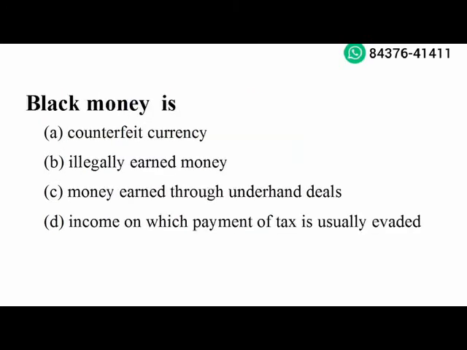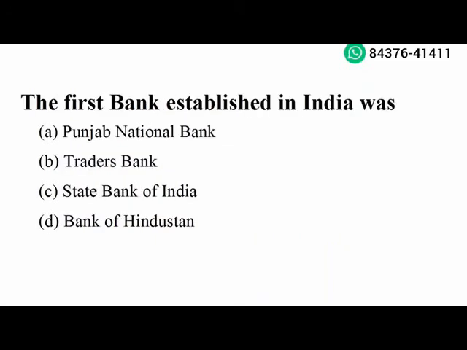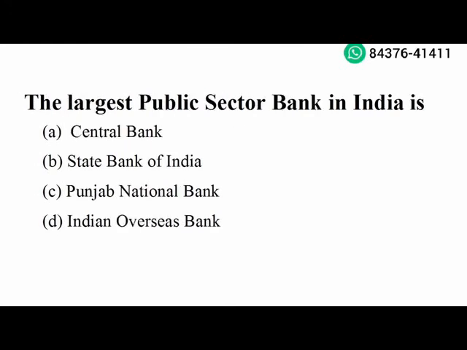Next question. Black money is income on which payment of tax is usually evaded. Option D is the right answer. Next question. The first bank established in India was Bank of Hindustan. Option D is the right answer. Next question. The largest public sector bank in India is State Bank of India. Option B is the right answer.